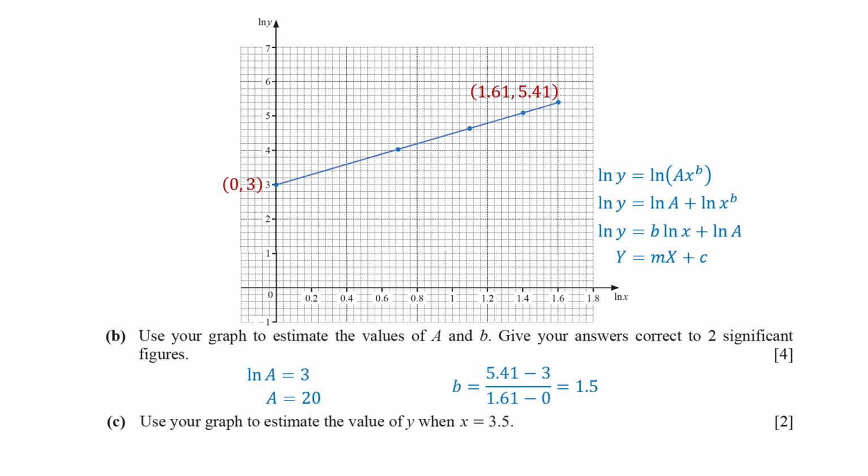In part C, to estimate the value of y when x is 3.5, we first find the natural log of 3.5, which is approximately 1.25. The corresponding value of natural log of y is around 4.9. To find y, we take the exponential of 4.9, which gives approximately 134. So, when x is 3.5, y is around 134. This completes question 4.